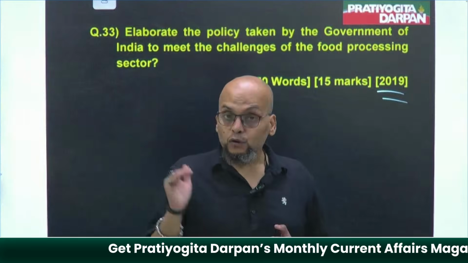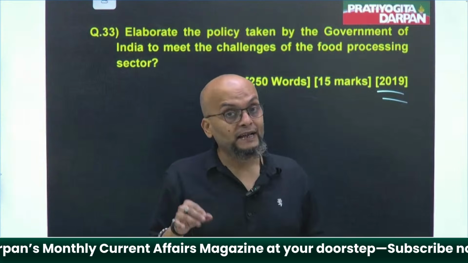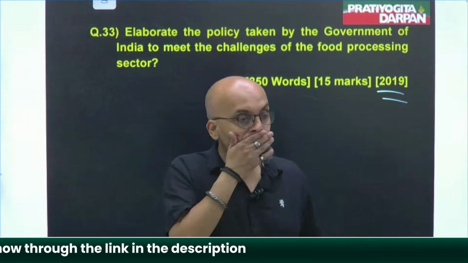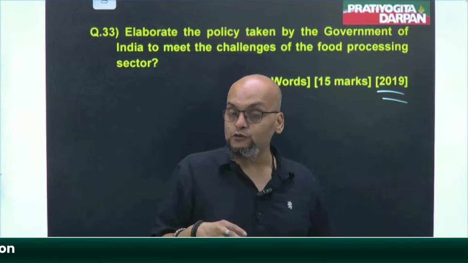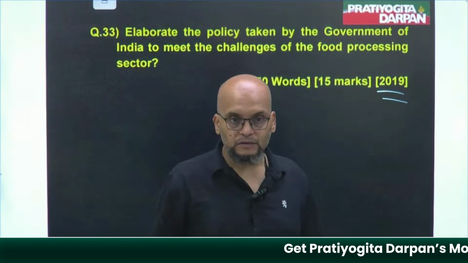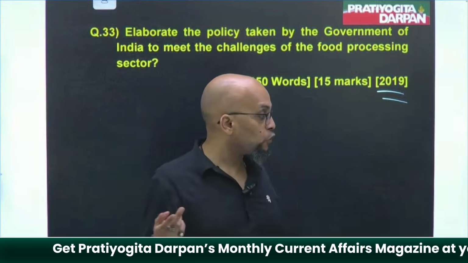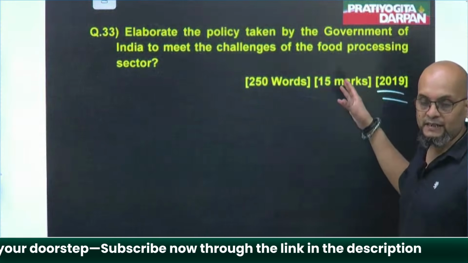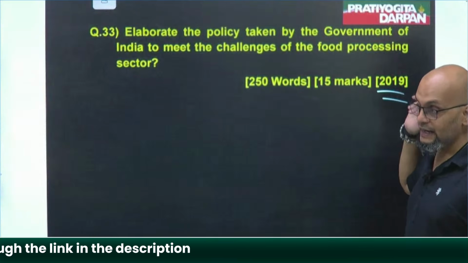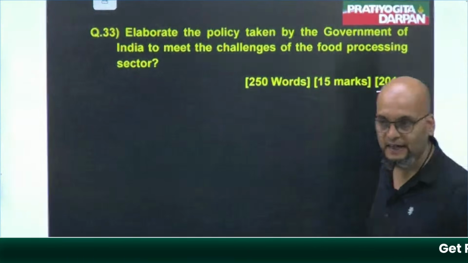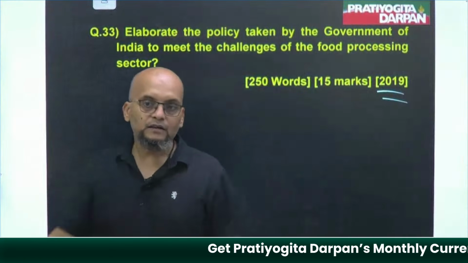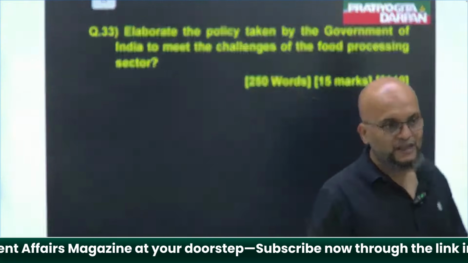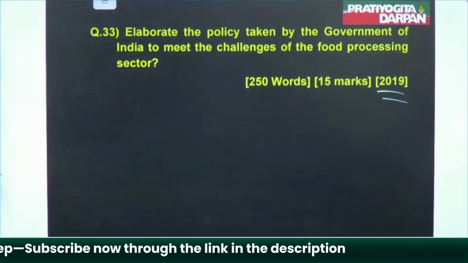If you are going to put up an industrial unit of food processing, initially the government is going to help you in acquiring the land. The government is not going to impose any tax on you for 2 to 3 years, depending on the size. The government is also going to pay provident funds for your employees for 2 years on your behalf. Then the government is going to give you incentives based on the production that you are doing. Raw materials will be provided to you at subsidized rates. Electricity, up to certain units, will be at subsidized rates and in some places free. So all these are the efforts and measures taken by the government to counter the challenges of food processing. Getting my point?